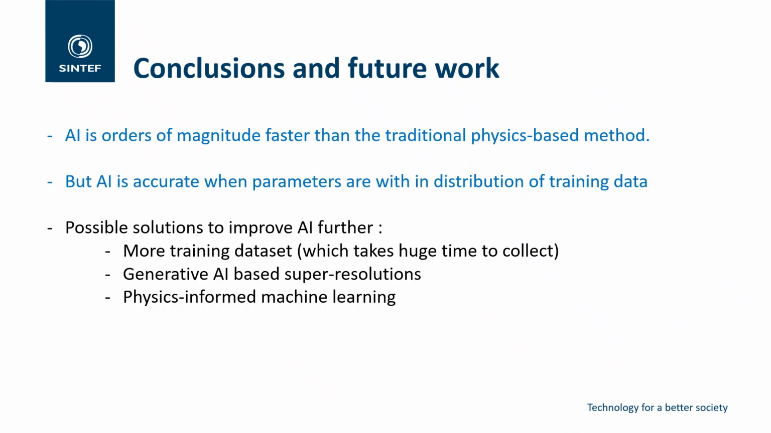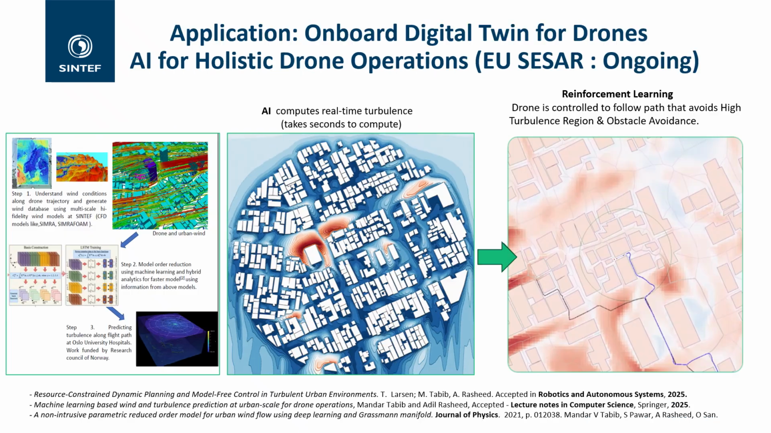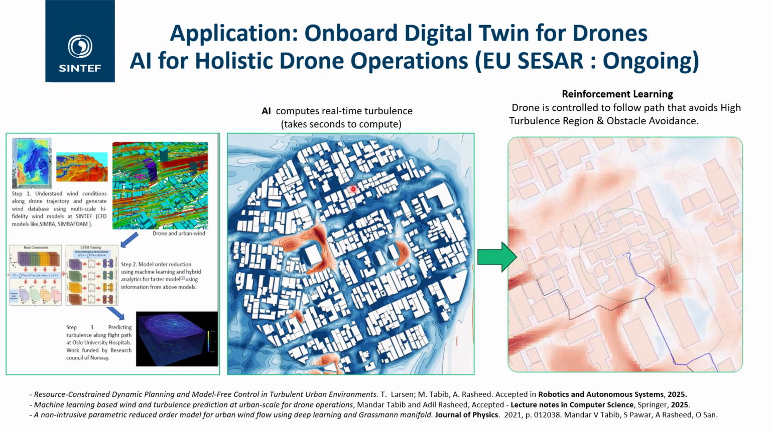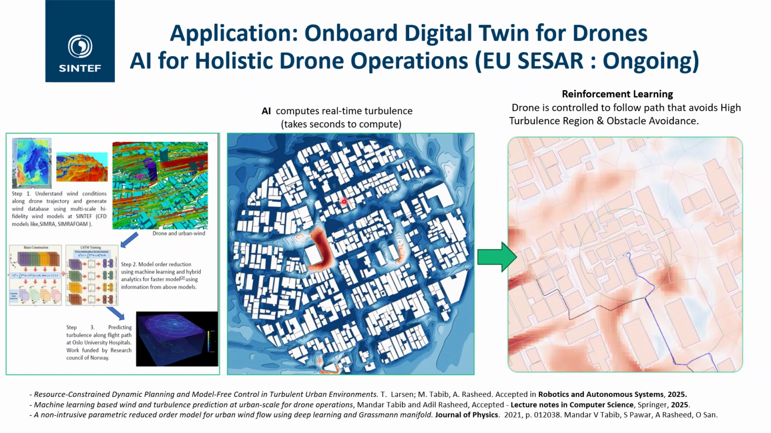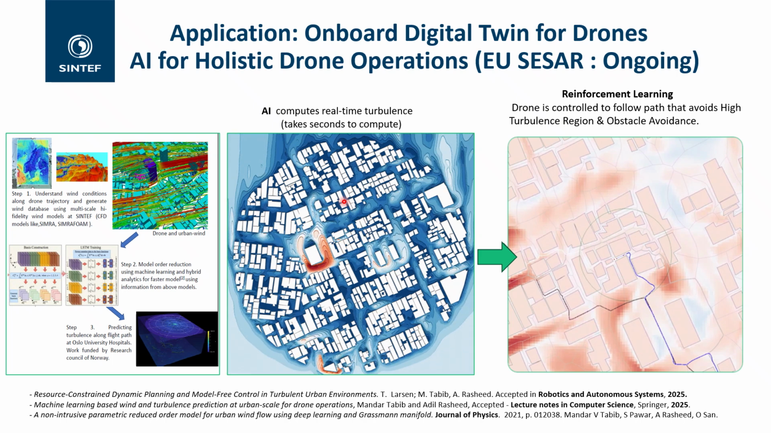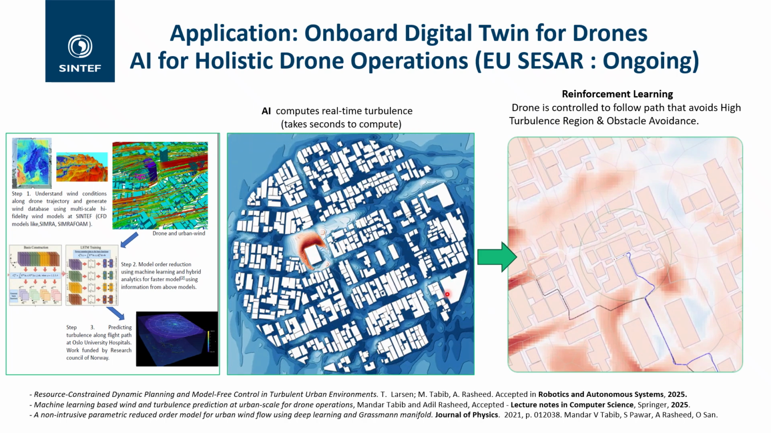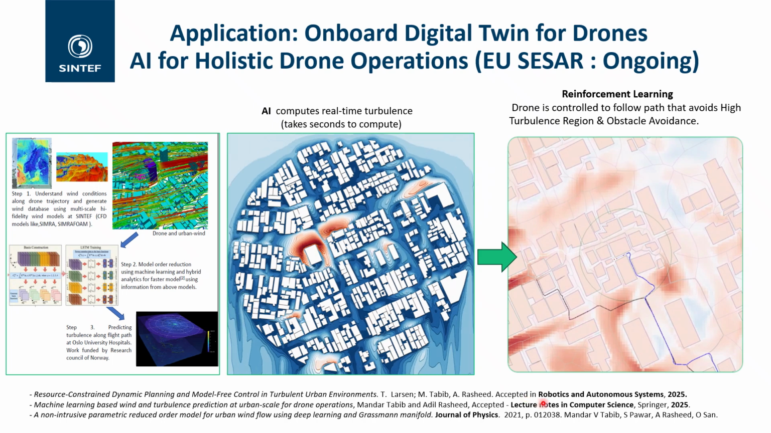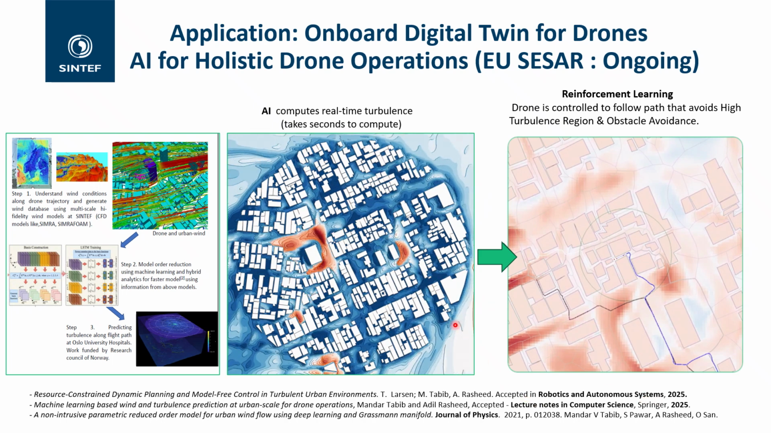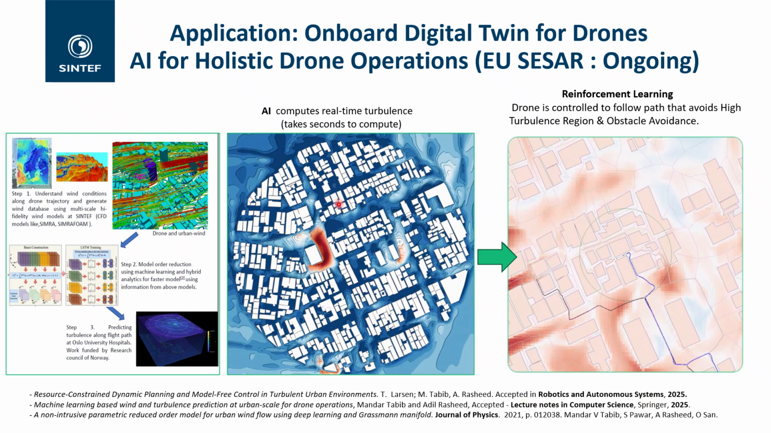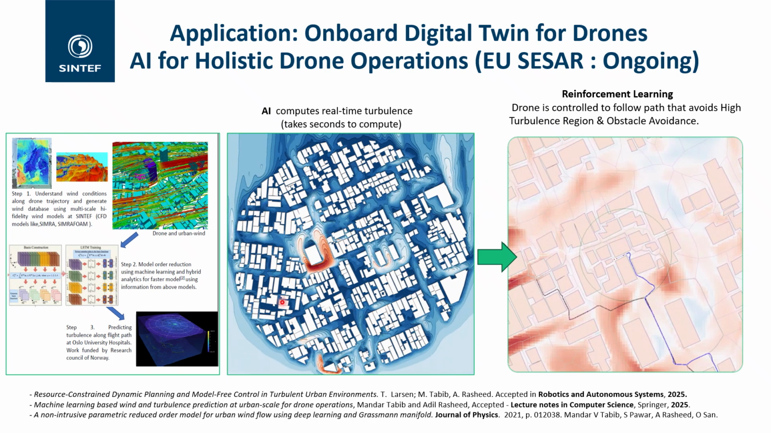And so to conclude, AI is orders of magnitude faster than traditional physics-based models. AI is accurate when parameters are within the distribution of the training database. And this is one of the applications of AI, which is not covered in this presentation, but just a glimpse. If you want to know about this application, it's accepted in robotics and autonomous systems. This is the AI computed real-time turbulence that is covered in this presentation.